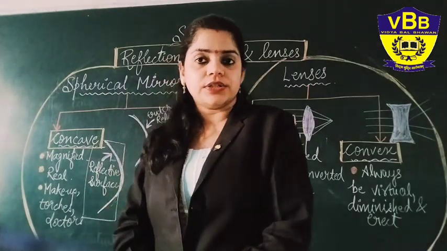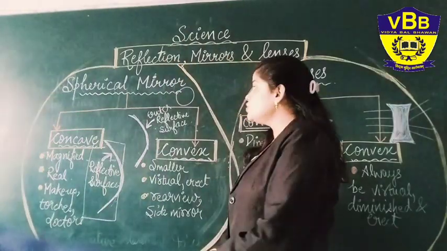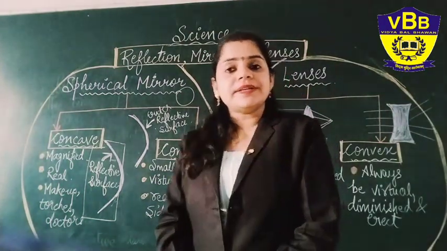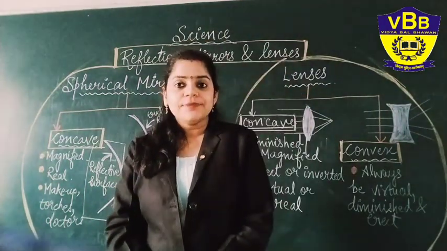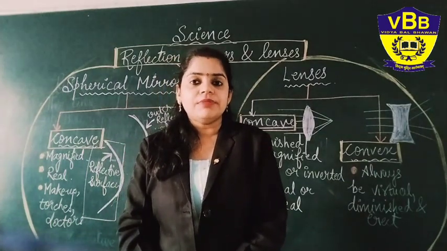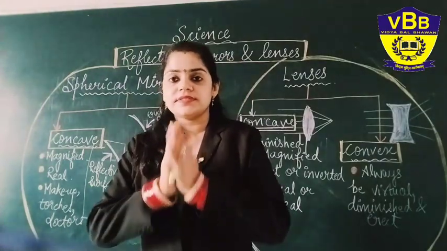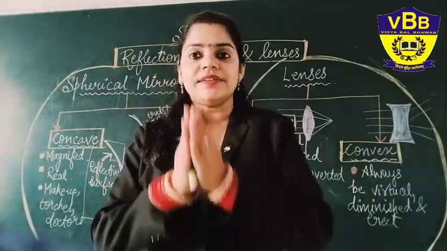That is reflection. So let us now know what mirrors are. Mirrors, beta, are basically of two kinds: spherical mirrors and plane mirrors. I have not written plane mirrors here because plane mirrors are just the common mirrors that you see in dressing tables.